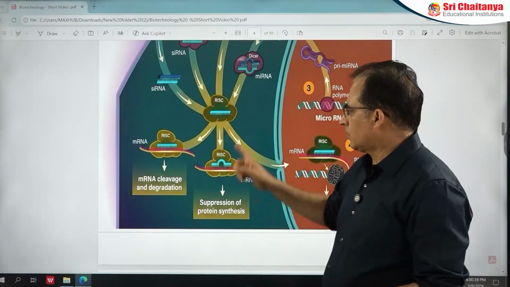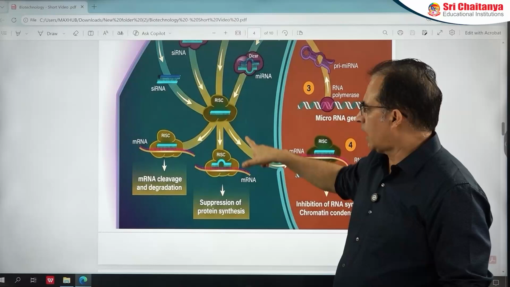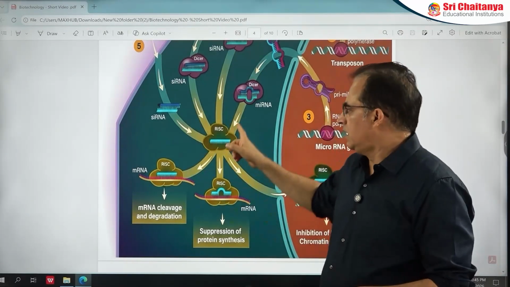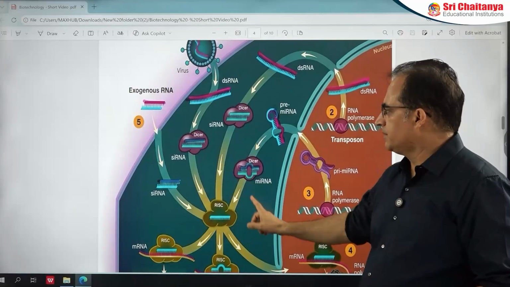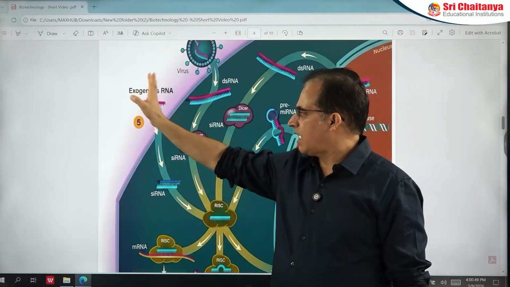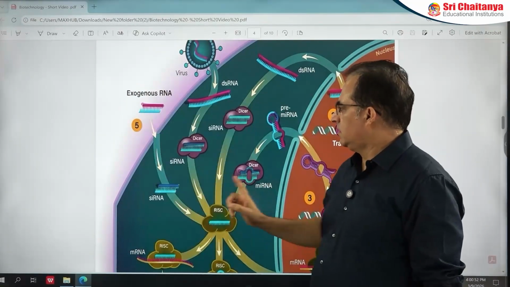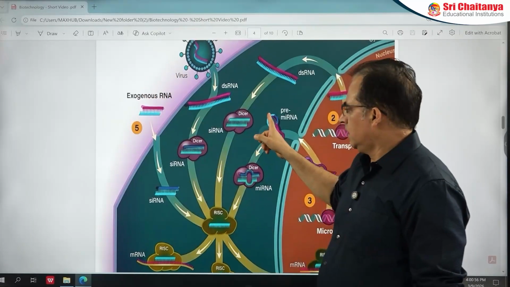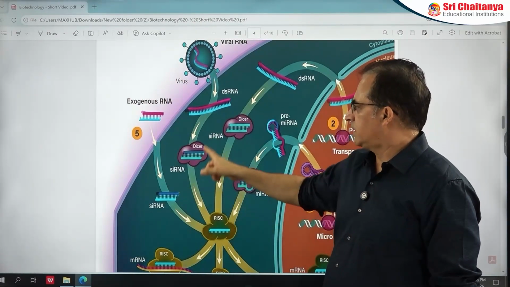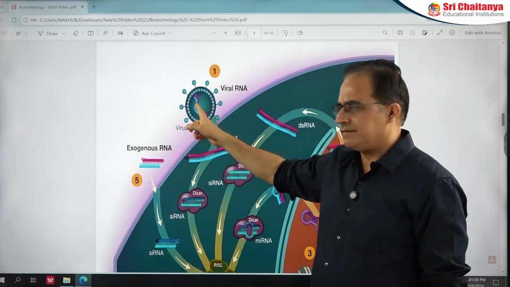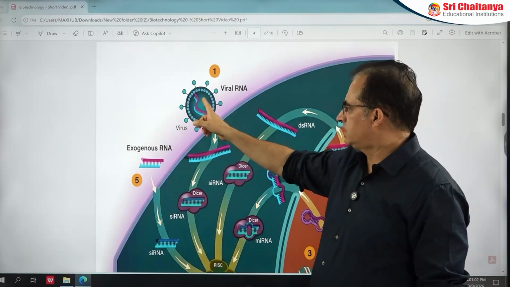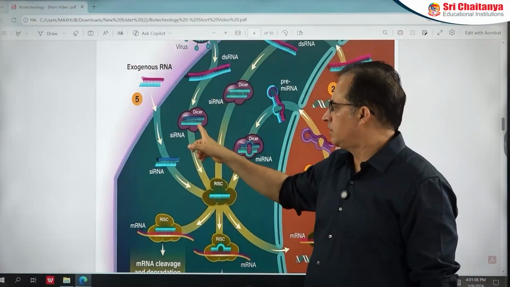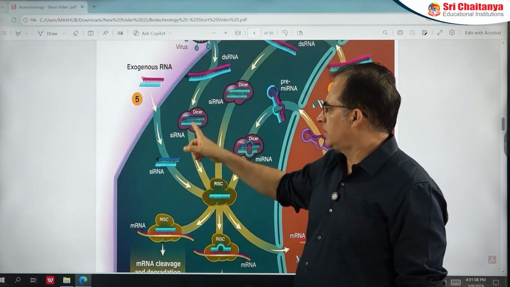Okay. Now the question is how it is activated. To activate this we need one RNA. Now the source of this RNA can be exogenous RNA coming from the external medium. This RNA can activate this. Okay, what the source of this is we will study here. Or the RNA which can activate this may be the RNA of a virus. Suppose this is a virus, it has double-stranded RNA. Now this double-stranded RNA may be broken into small segments.